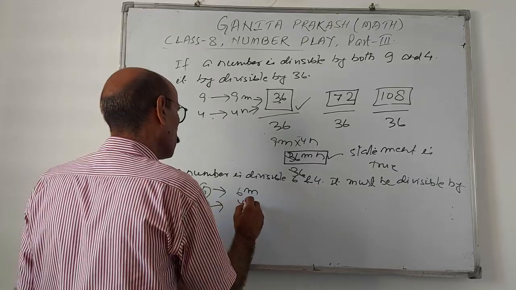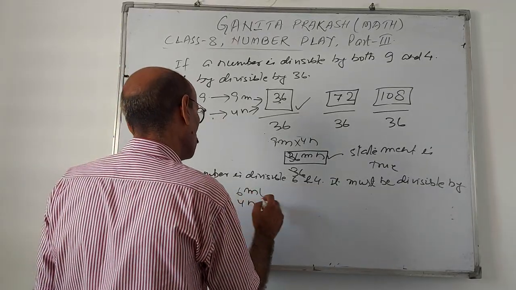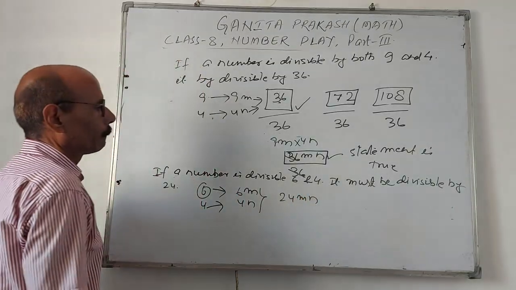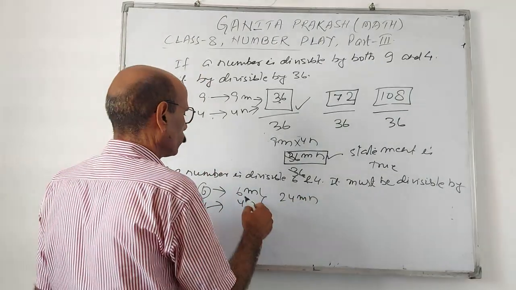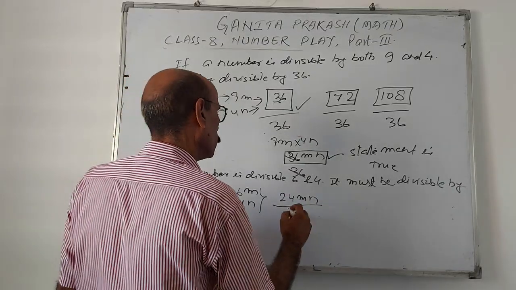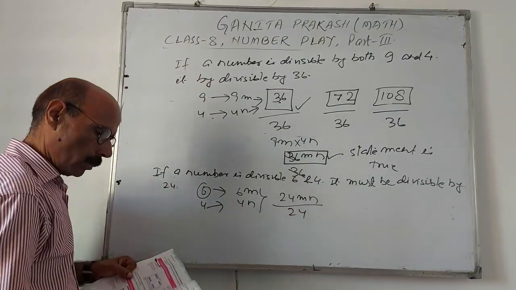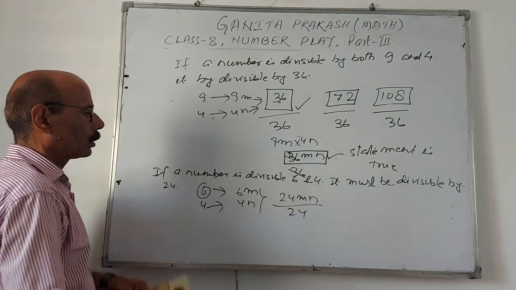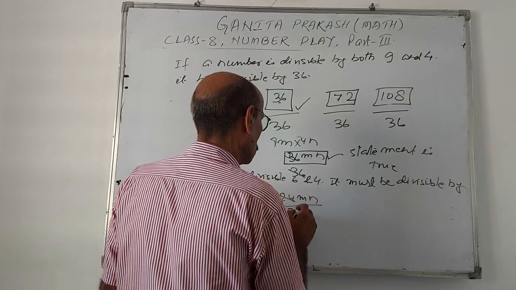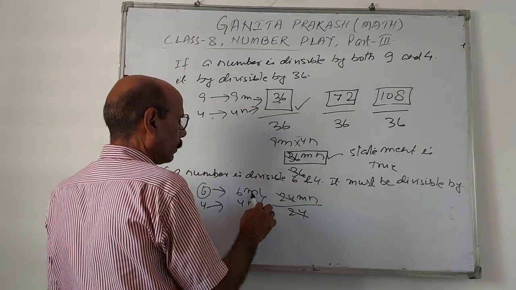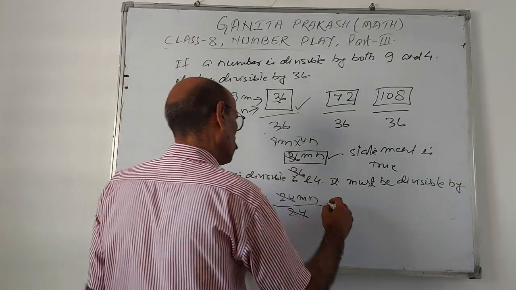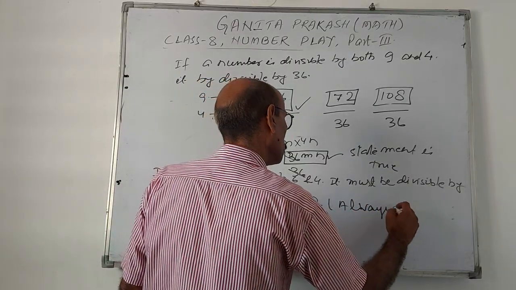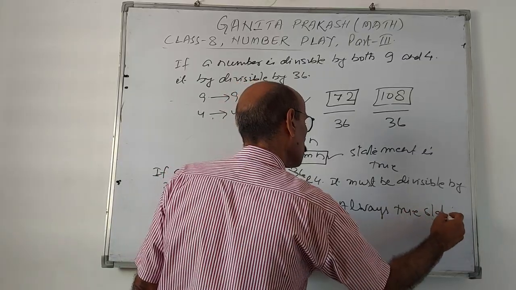Divisible by 4, 4n. That means this number may be 6 fours are 24mn. Then this is divisible by 24. Yes, it is divisible by 24mn, always true. If the value of m and n may be 1, 2, 3, anything, that means true. Always true statement.